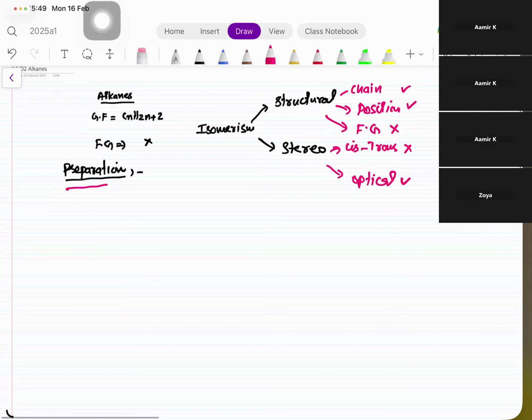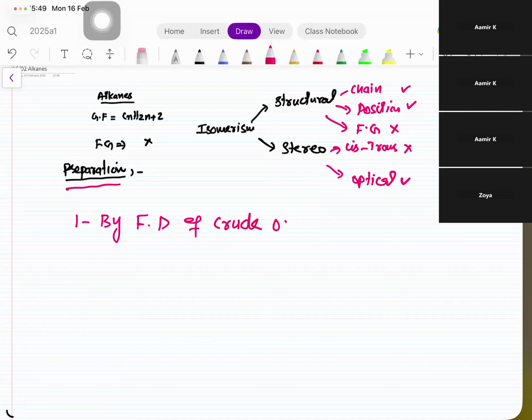Now let us come to preparation, right? Number 1, by fractional distillation of crude oil. This is the one which we did in O level. FD means fractional distillation of crude oil. Due to the difference in boiling points, all the fractions, including alkanes, are compounds which are used as fossil fuel.